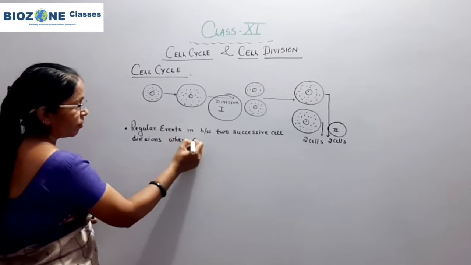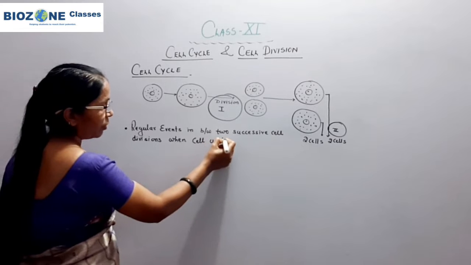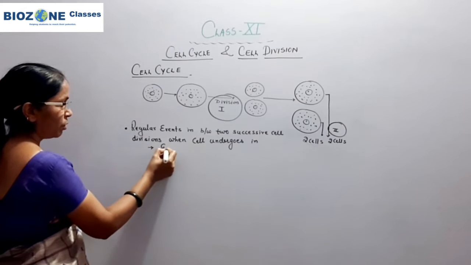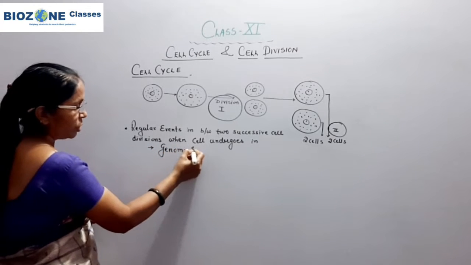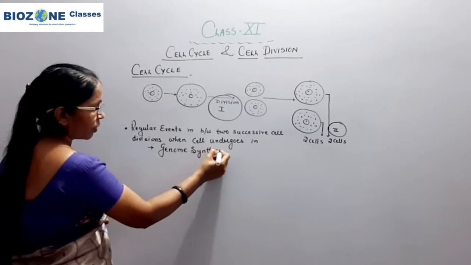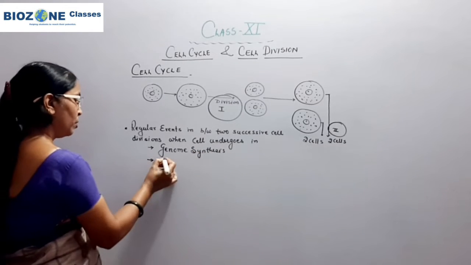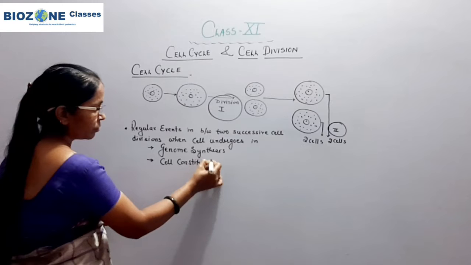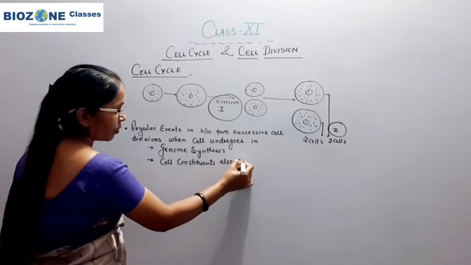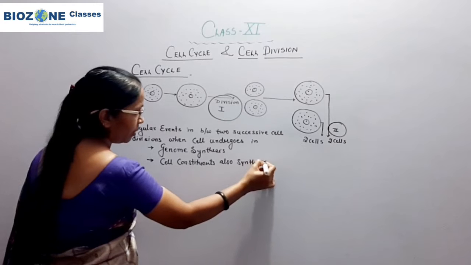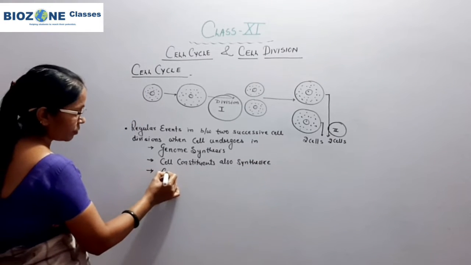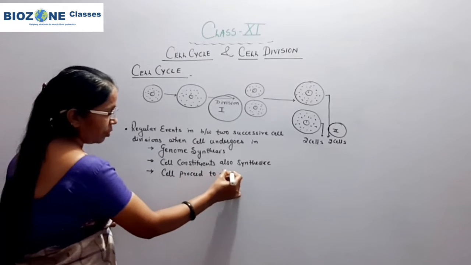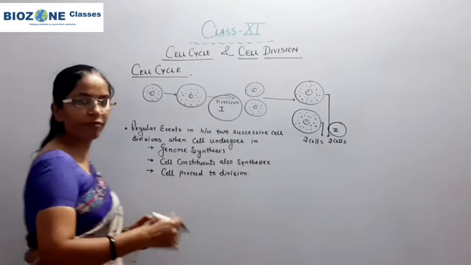When the cell undergoes, first, DNA synthesis or genome synthesis; second, the cell constituents are also synthesized; and third, the cell proceeds to division, which is called the M phase.